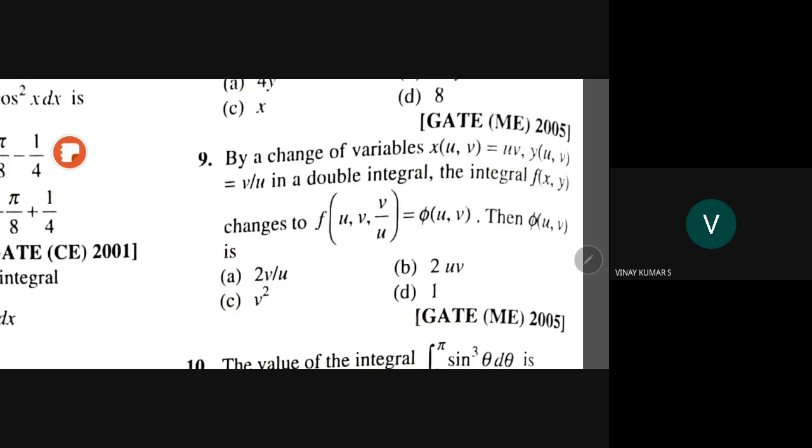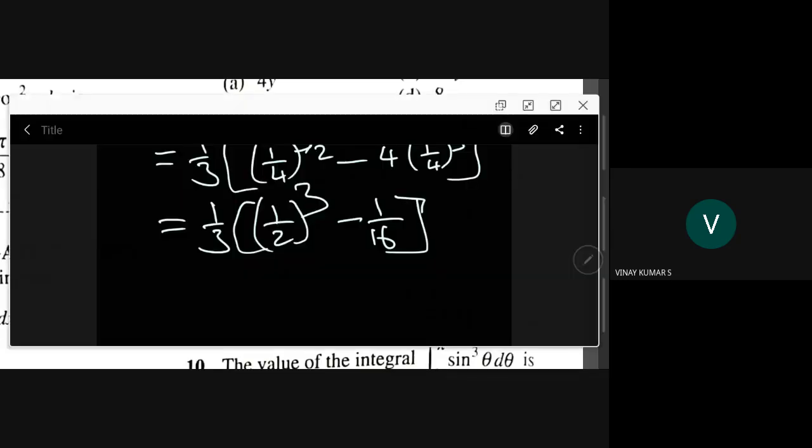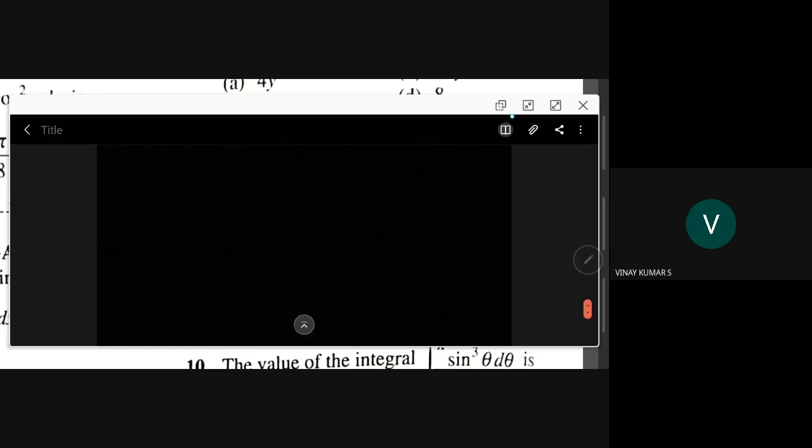Here, you tell me now. Then phi of u, v, he is telling. If x of u, v is uv and y of u, v is v by u, there is an error here. There is a printing mistake. I will tell you in this how to show that, to enlarge this.